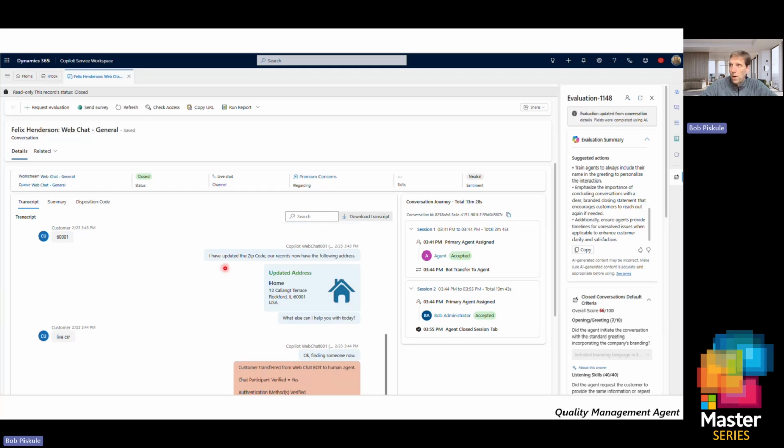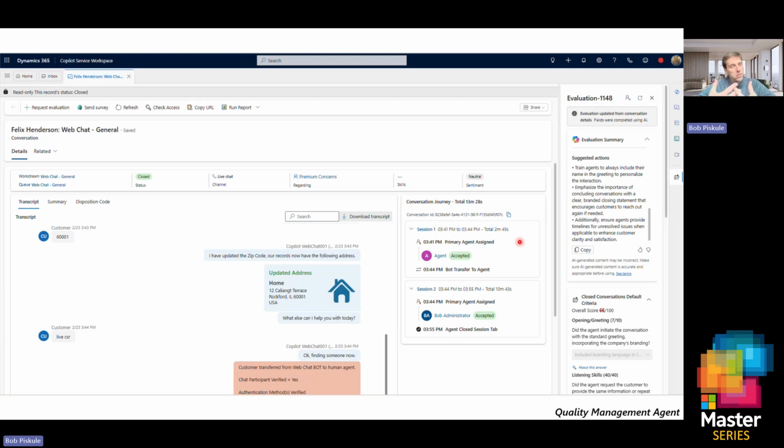Over here, in this case, is a web chat. Looks like someone was changing their zip code. Here we can understand what the channel was. There's the live chat. Here's the intent. It was regarding premium concerns. Here you see the two different sessions. The reason there's two different sessions, the first session was self-service, right? So it's that chat bot that was sitting on the website.